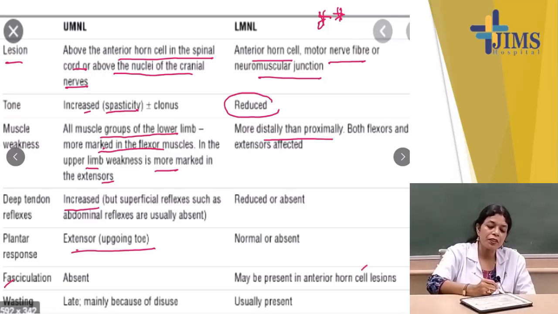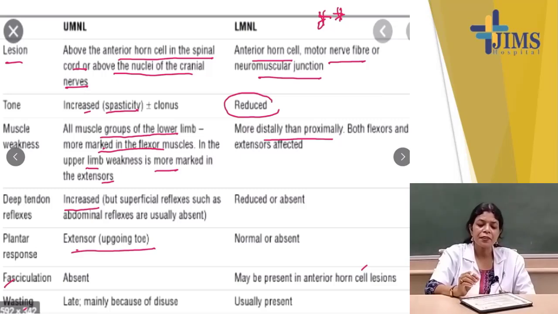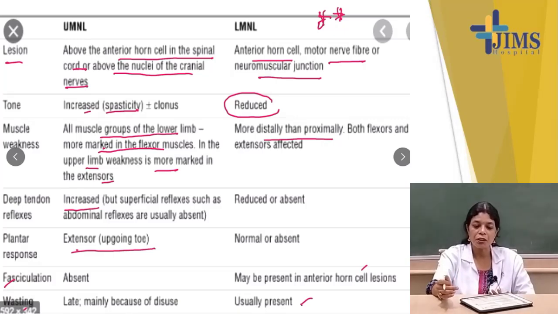And then the point is wasting. In lower motor neuron lesions, degeneration or wasting is present from the early stage, but in upper motor neuron lesions it is present only late.